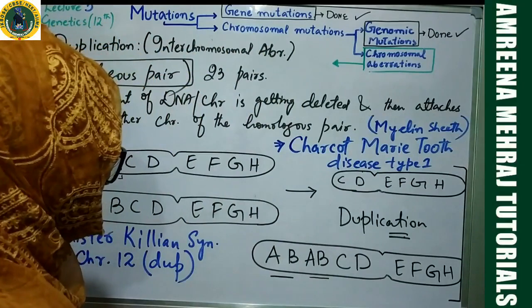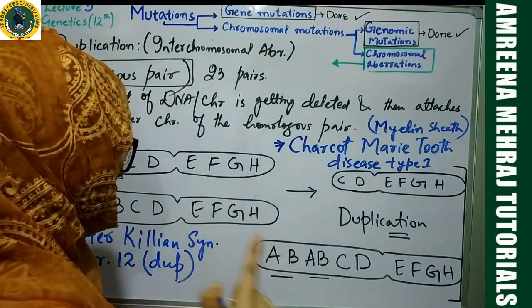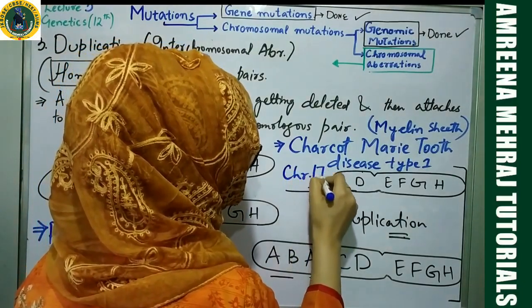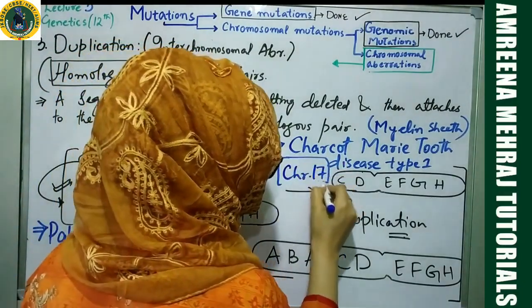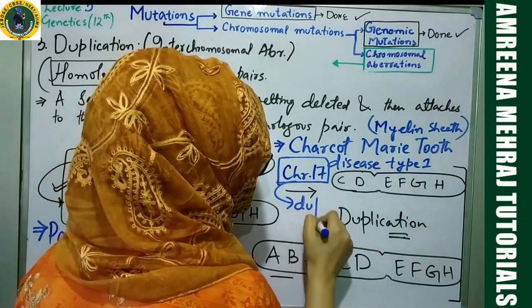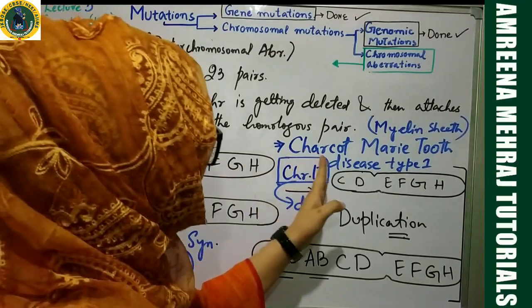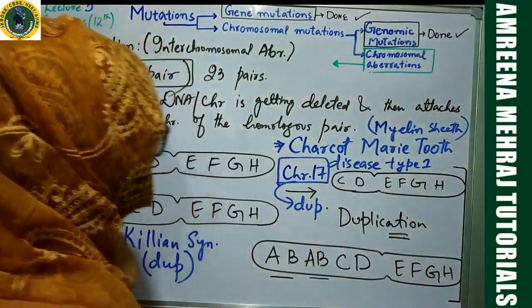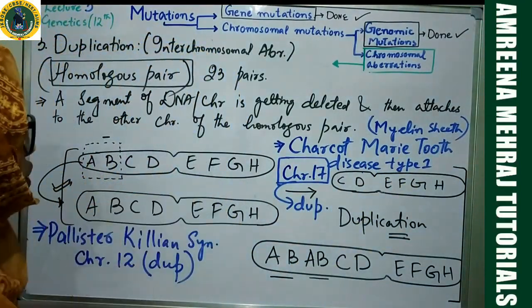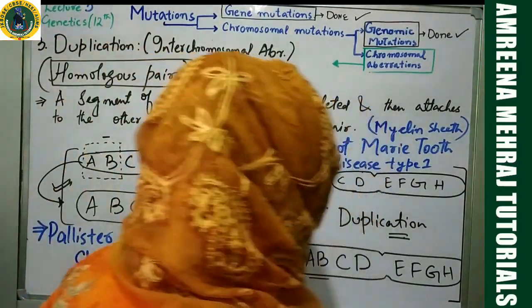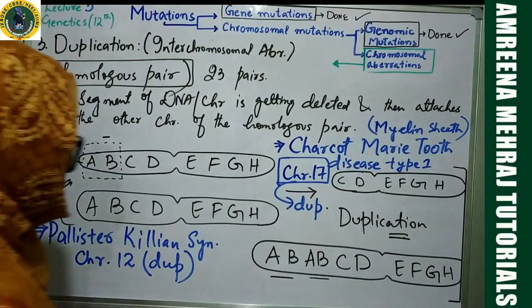In this case, duplication happens to the short arm of chromosome number 17, or you can simply remember that in this case chromosome number 17 undergoes the duplication. So I have given you some of the examples for duplication type of chromosomal aberration. Number 1, you can remember Pallister-Killian syndrome. Number 2, you can remember Charcot-Marie-Tooth disease type 1. These are the peculiarities associated with the duplication. Very simple. Now we have to take the last type, that is our translocation.